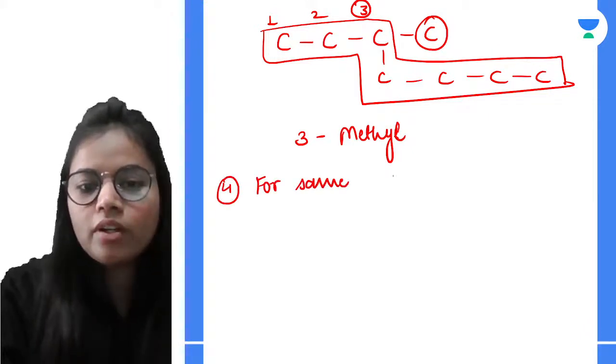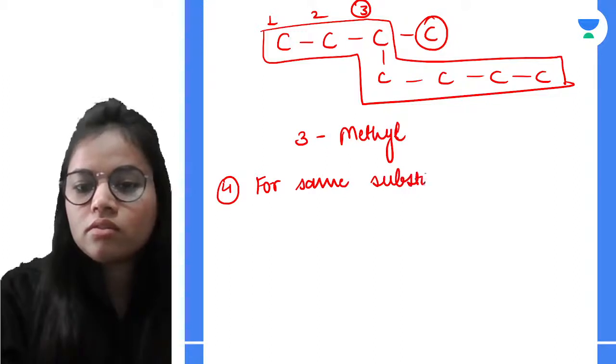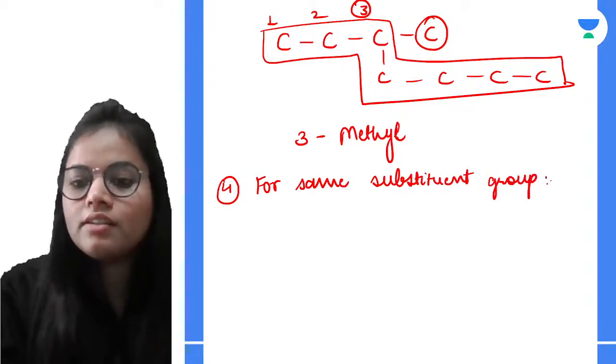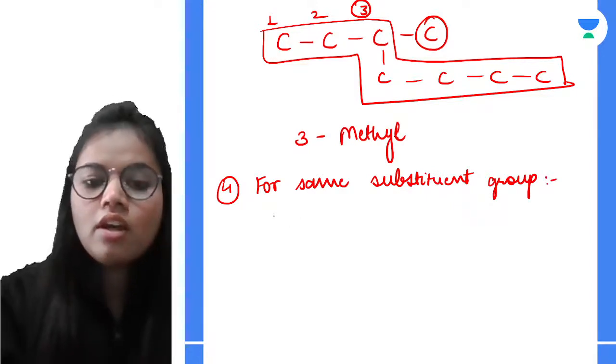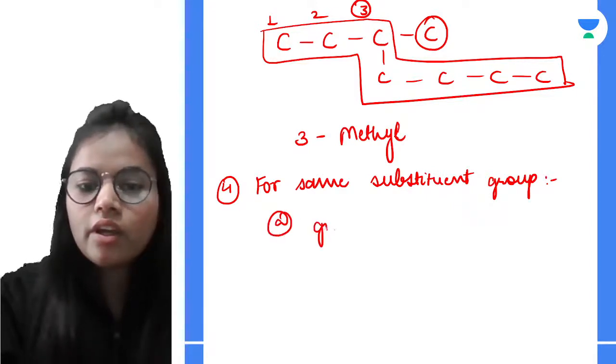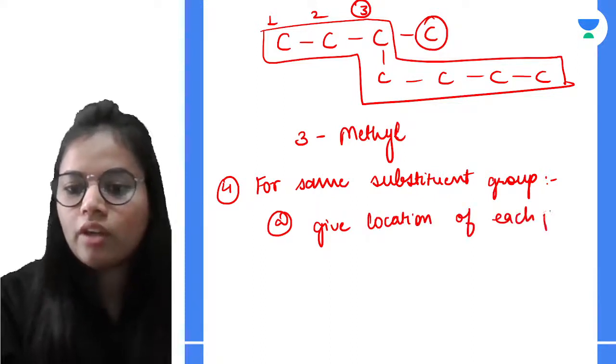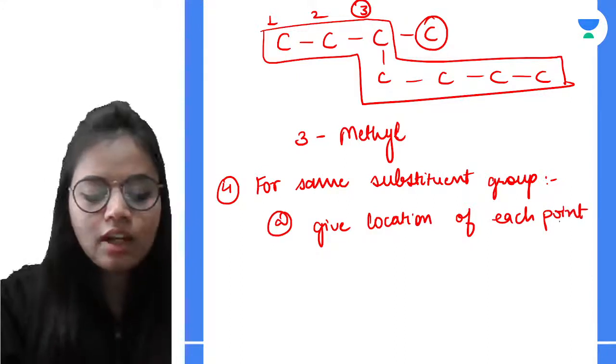So for the same substituent group, there are certain things that need to be followed. Okay, so first is give the location of each point, wherever the substitution is occurring.